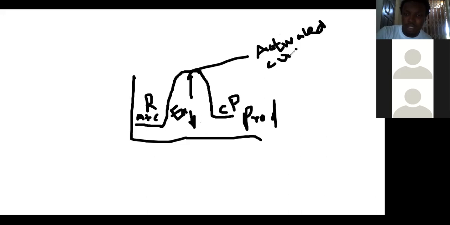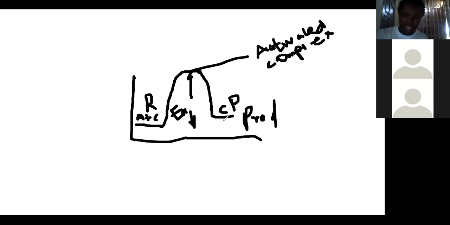Activated complex. So this one's the activated complex. So the difference between the energies here and this one is the activation energy. When you gain the activation energy, it helps you get to the activated complex. Then we come and form the product.